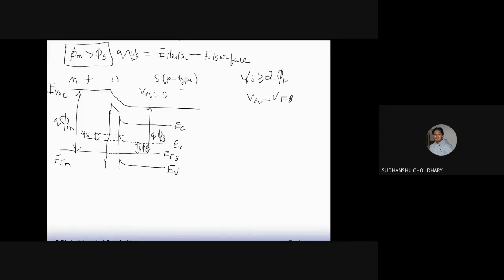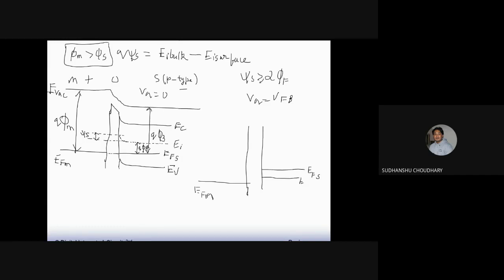So let us again draw the band diagram in this situation, when you apply Vg equal to VFB. You'll see that the Fermi level of the metal may lie somewhere here, and the Fermi level of your semiconductor will lie somewhere here. And then EV.